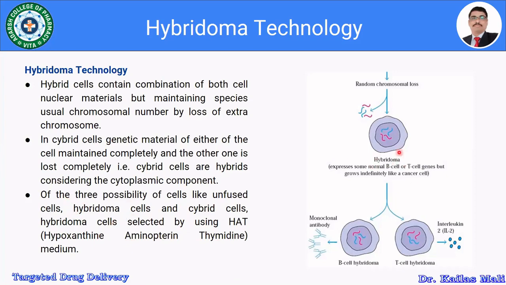So we get the hybridoma, which expresses some normal B cell or T cell genes but grows indefinitely like a cancer cell. Furthermore, we get the B cell hybridoma or T cell hybridoma, and from the B cell hybridoma we get the monoclonal. With further expansion, we get the monoclonal antibodies.